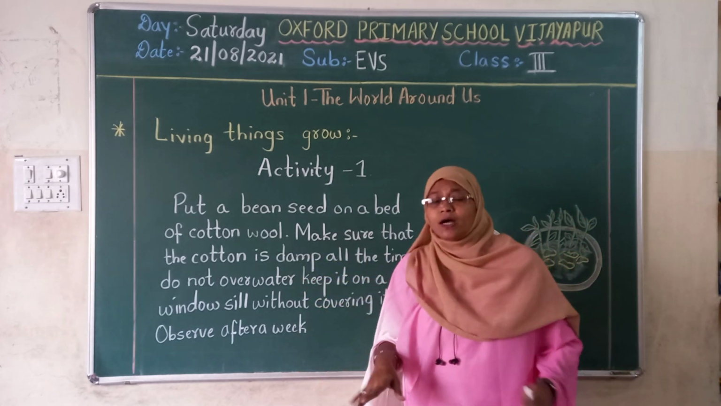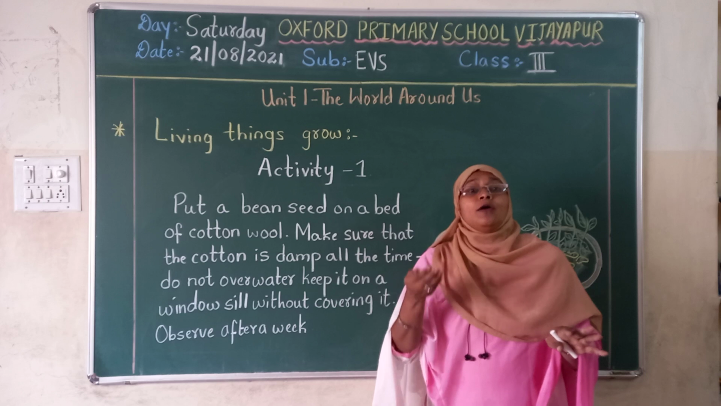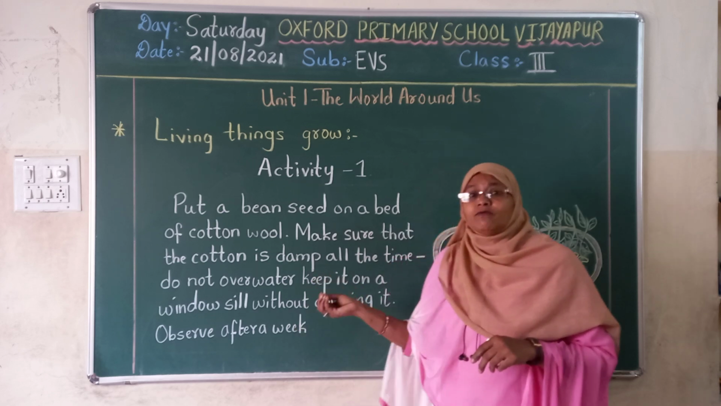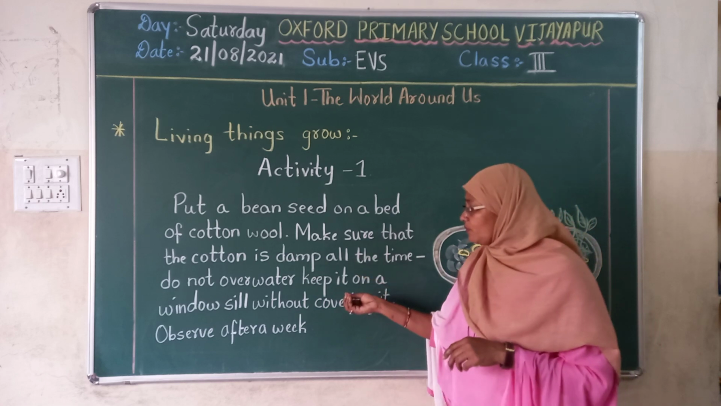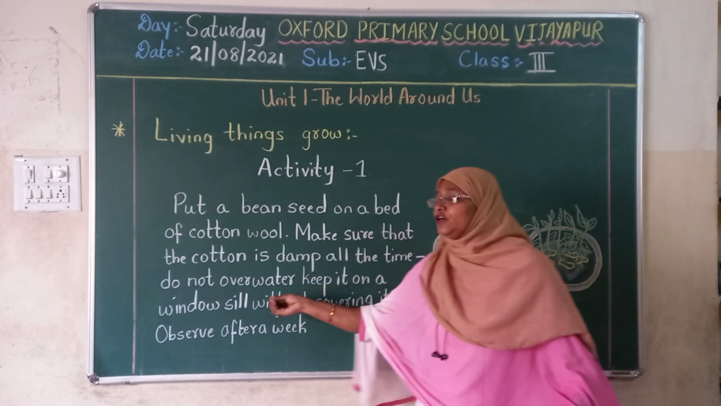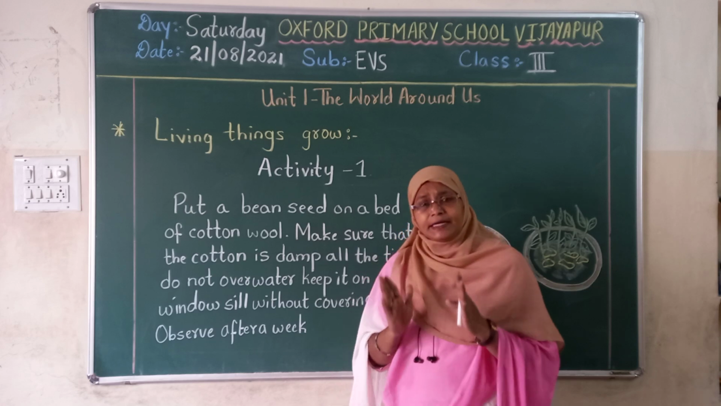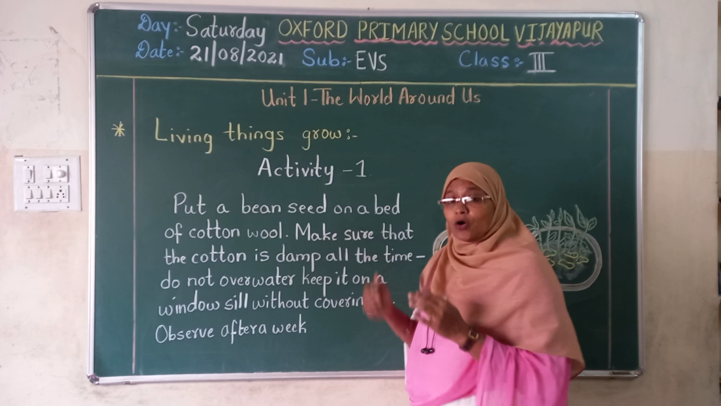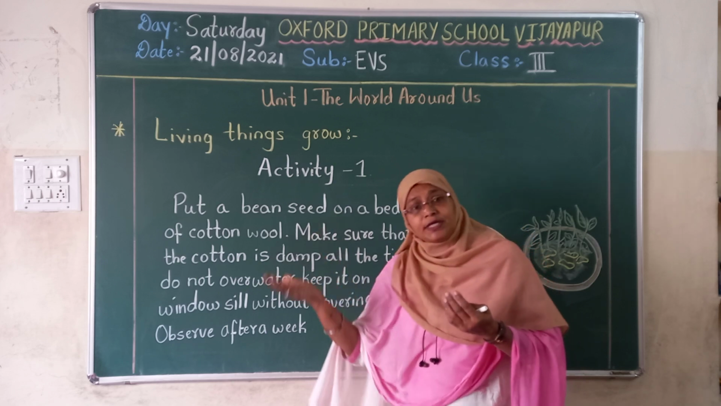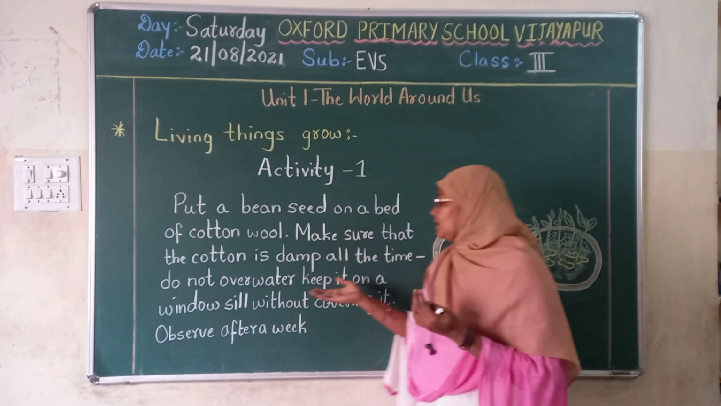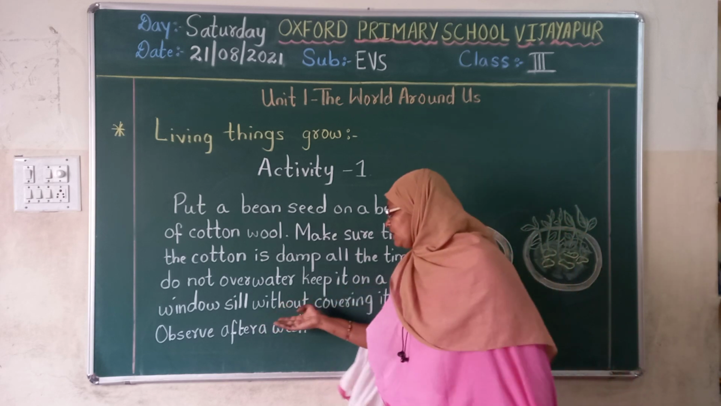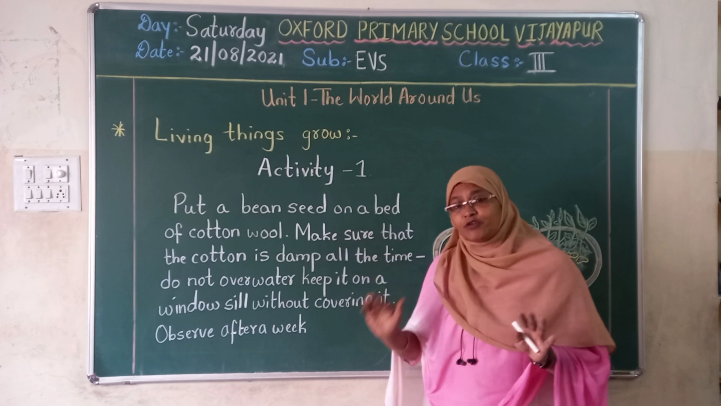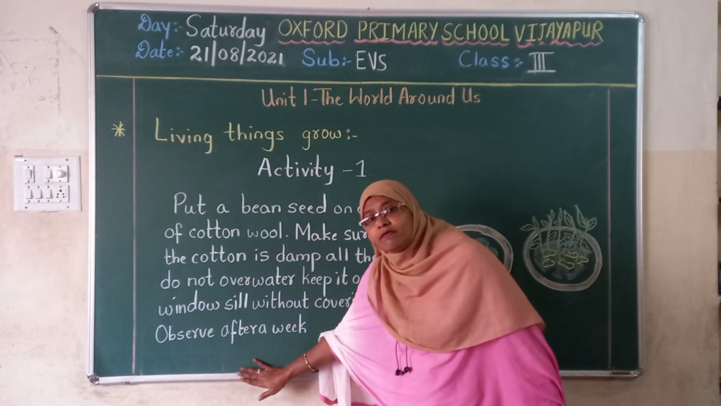Do not overwater. Again and again you should not water it. Before you do this experiment, that day only you should sprinkle water on it. Keep it on a windowsill. You have to take that plate after putting the bean seed on damp cotton wool. That plate you have to take to the windowsill and keep it on the windowsill without covering it. You should not cover it. Just in front of the windowsill you have to keep it, and you have to observe after a week.